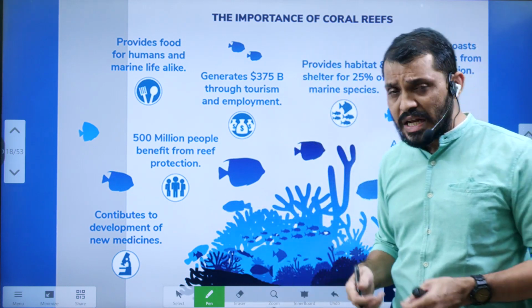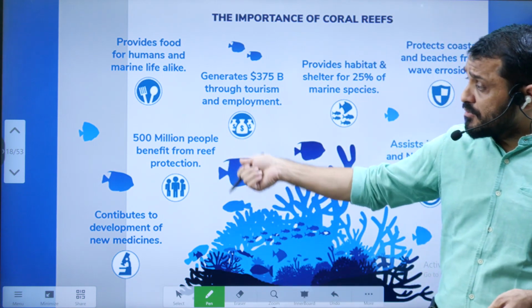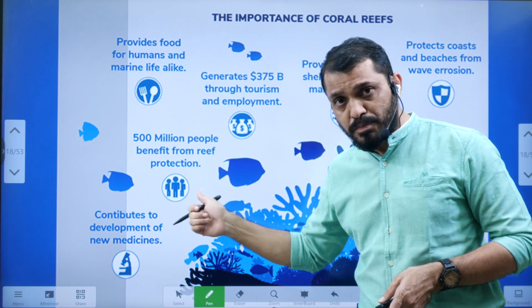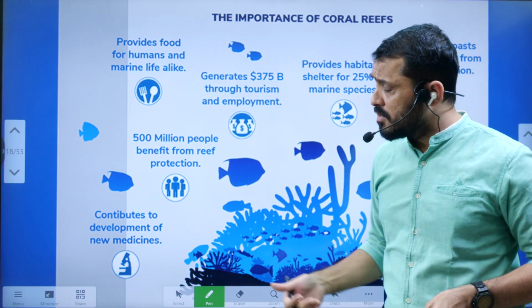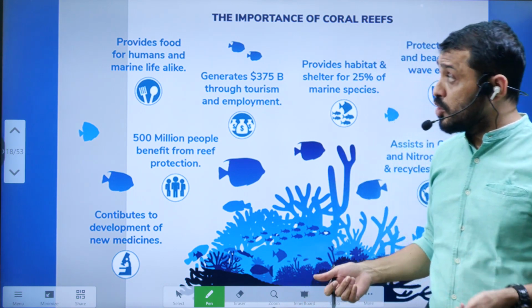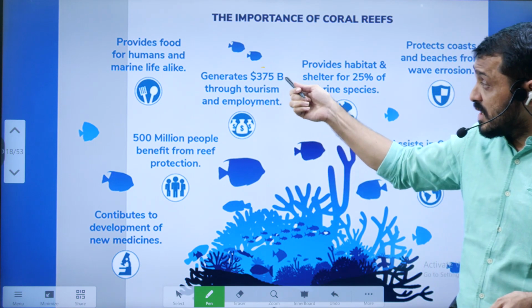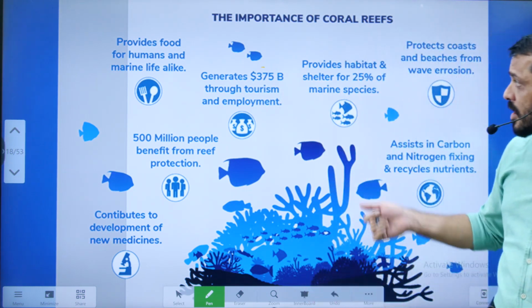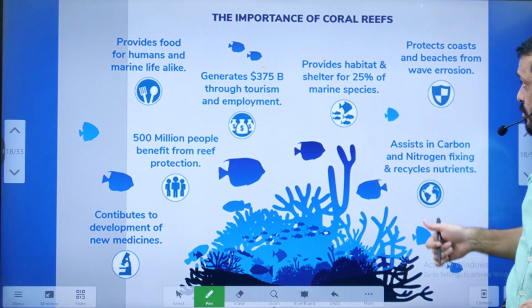Corals contribute a lot to new medicines, and around 50 crore people benefit from the reef's protection from floods and all these things, and they provide food to humans as well as marine life. A coral reef generates almost $375 billion through tourism and employment, and provides habitat to almost 25% of the entire marine ecosystem.